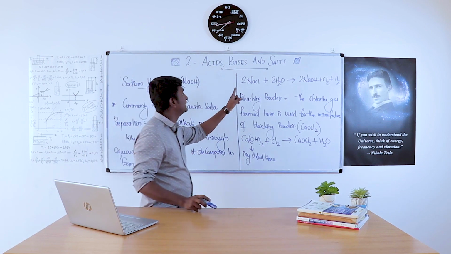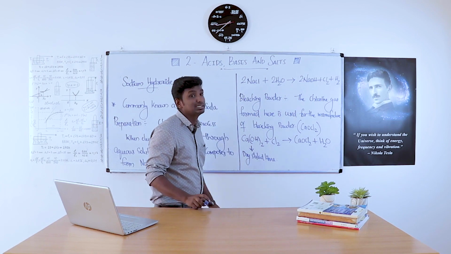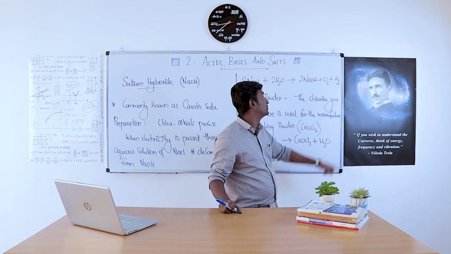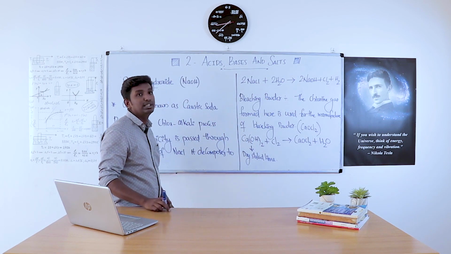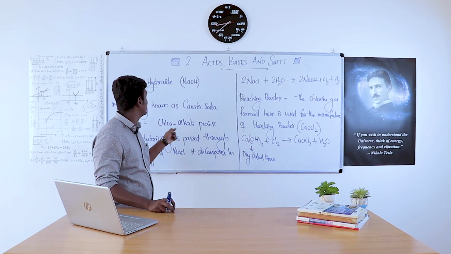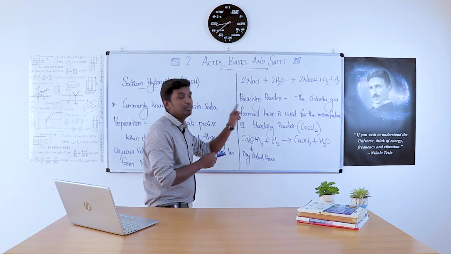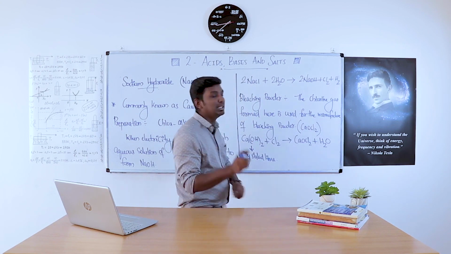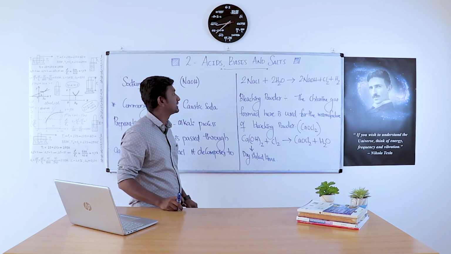The equation is 2NaCl plus 2H2O gives 2NaOH plus Cl2 plus H2. Here look, NaOH plus Cl2 plus H2. So NaOH is an alkali and chlorine gas is evolved. That's why the process is known as the chloralkali process. From the chlorine gas formed here, we can manufacture bleaching powder.